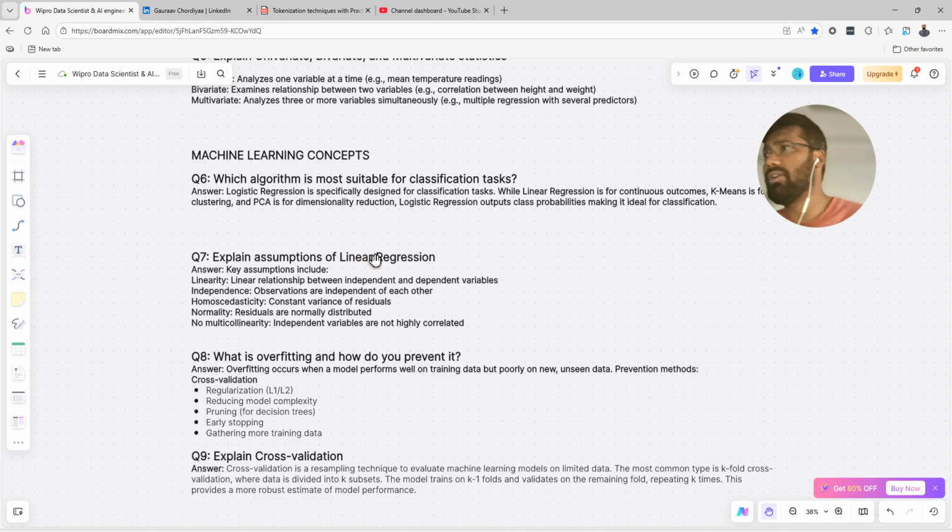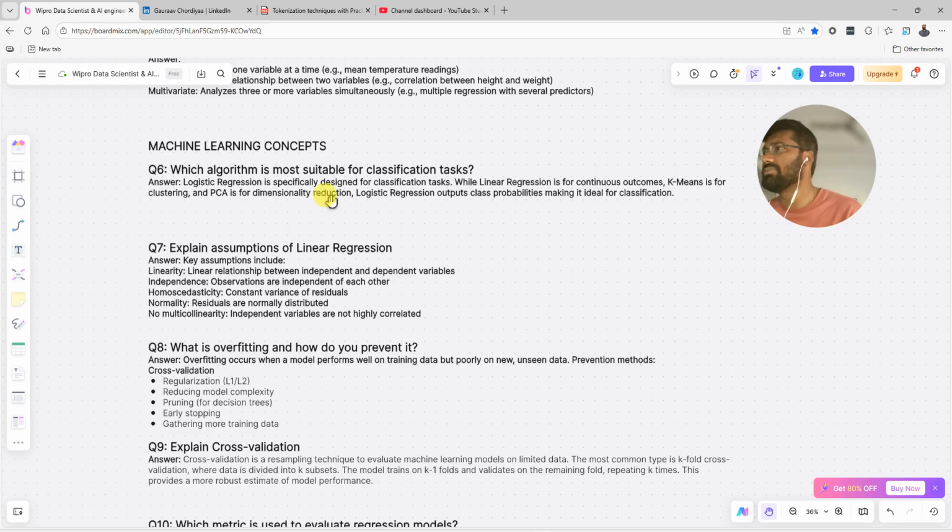Got it? Now here comes the machine learning concepts. These are the questions which are mostly asked on the machine learning topic. Which algorithm is most suitable for classification tasks? Now this is one of the important questions, because the interviewer or recruiter is trying to understand how well you know machine learning.